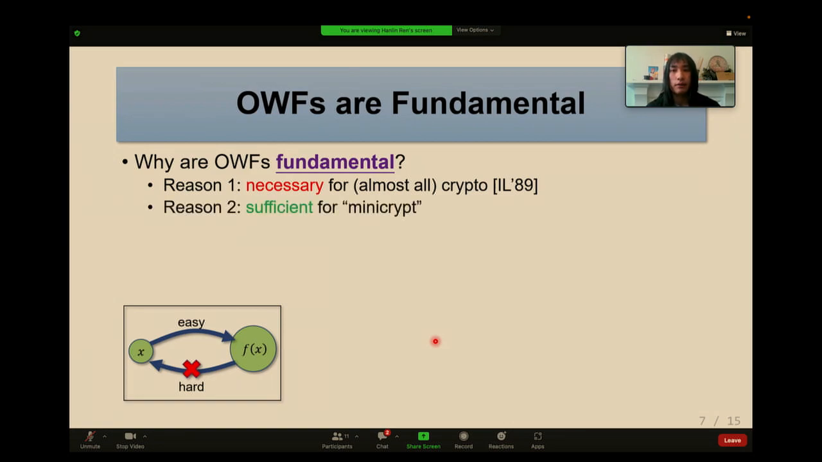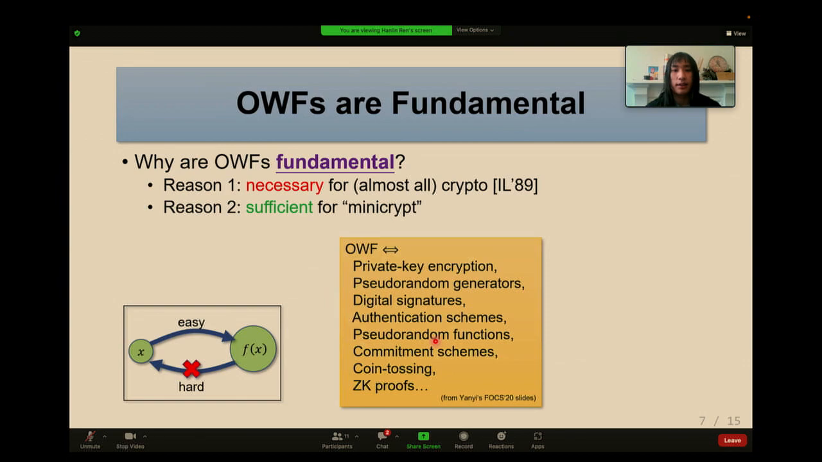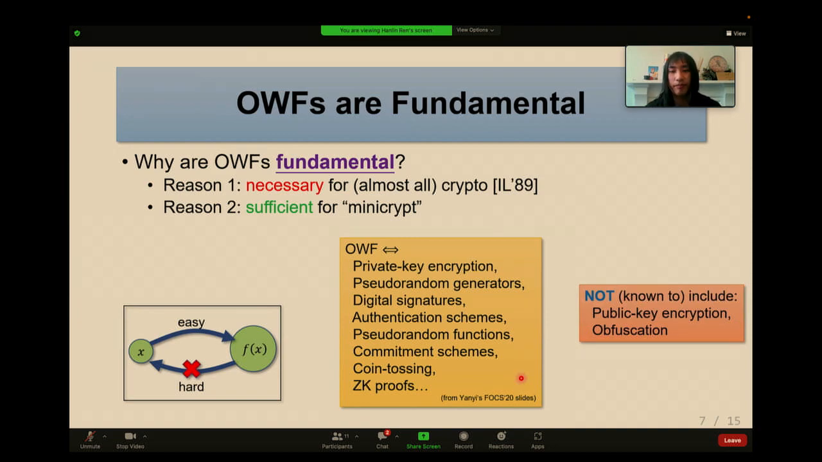On the other hand, one-way functions are sufficient for a large fraction of crypto. Sometimes this is called mini-crypt. This is a partial list of mini-crypt primitives which are equivalent to one-way functions. And for these two reasons, we think one-way functions are fundamental.